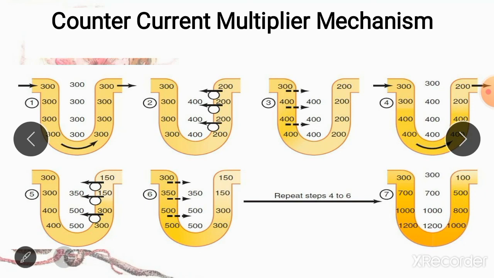So this is how your counter current multiplier mechanism causes your renal medulla to become hyperosmolar, and it is known as counter current because there is counter movement of fluid. There is downward movement of fluid in the descending limb and upward movement of fluid in the ascending limb, and they are opposite to each other. That is why it is known as counter current multiplier, and it is called multiplier because it is multiplying the osmolarity of the renal medulla.